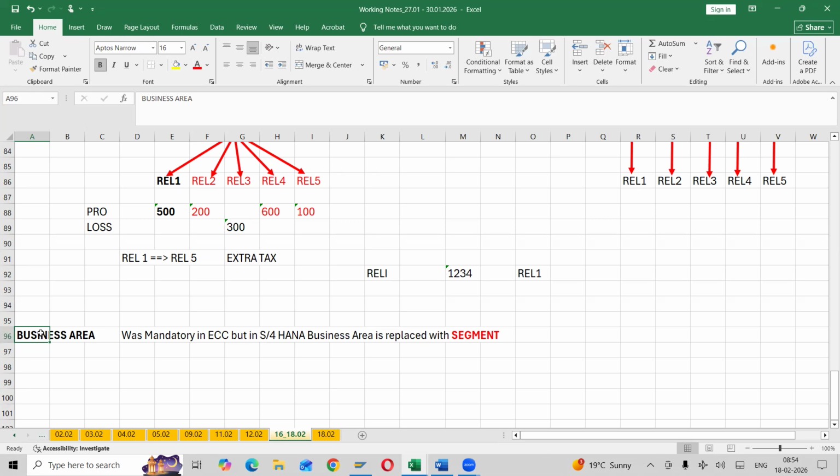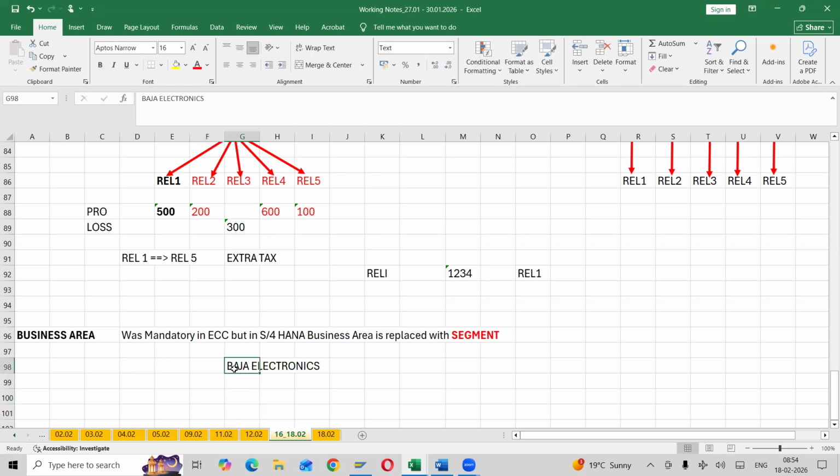Okay. For example, if I take an example called Bajaj Electronics. I'm taking a subject, electronics, Bajaj Electronics. Bajaj Electronics has different branches.